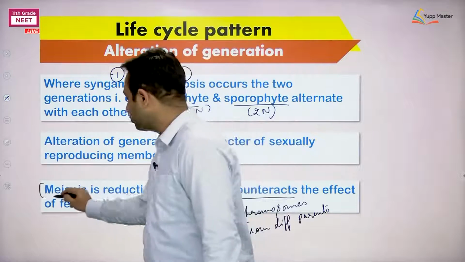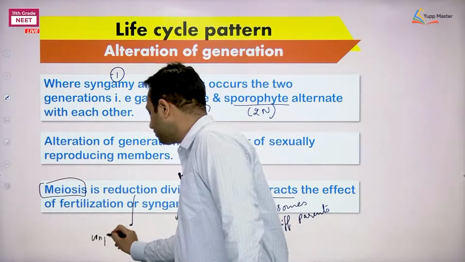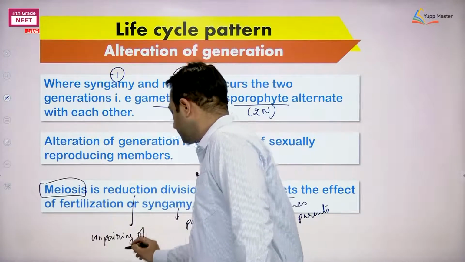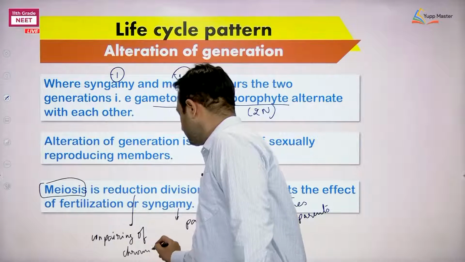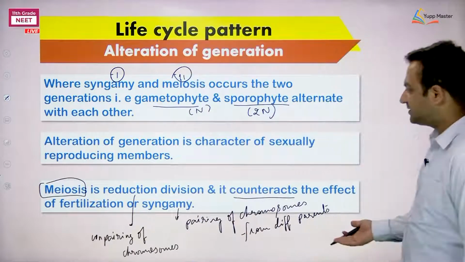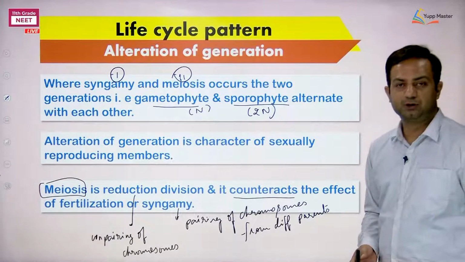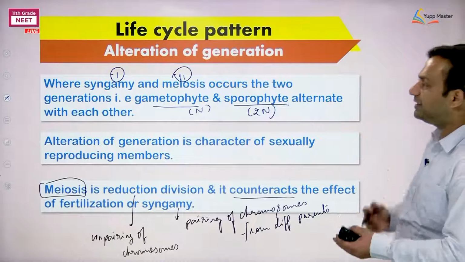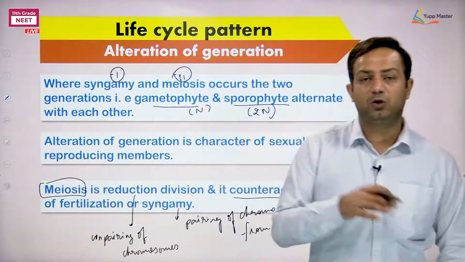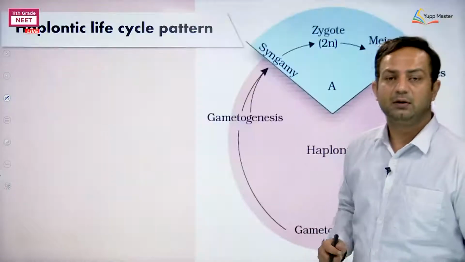Whereas meiosis is going to do reduction division. Now reduction means unpairing of chromosomes. This is the feature, right? So this is how we used to mention alternation of generation. Now what type of pattern is exhibited? Which particular phase is more prominent, that is going to be the basis of naming the life cycle pattern.